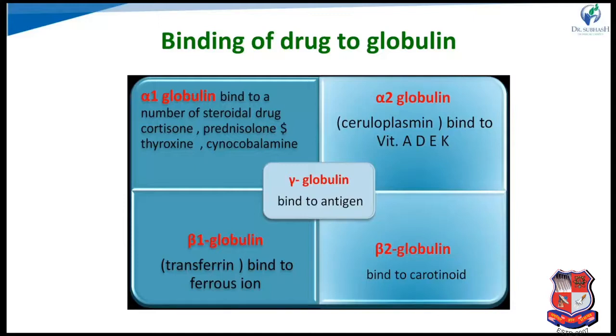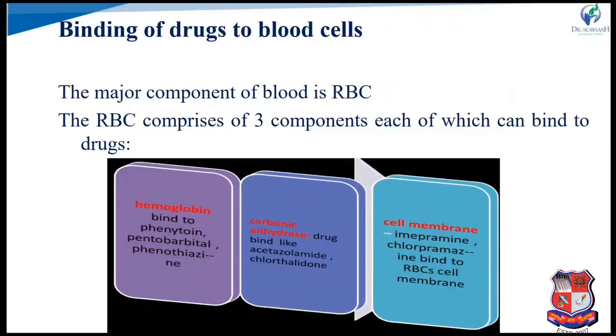By beta 1 globulin, so bind to the ferrous ion, beta 2 bind to the carotenoid and bind to the antigen for the gamma globulin. So these are the type of drugs that bind to the particular proteins, globulins. Other than plasma proteins, there is binding of drug to the blood cells also.